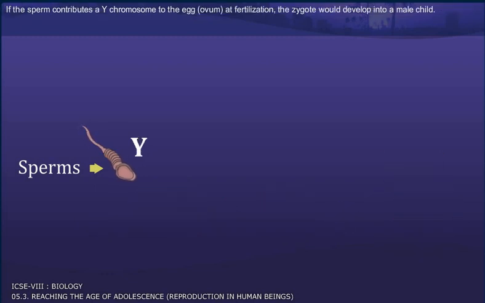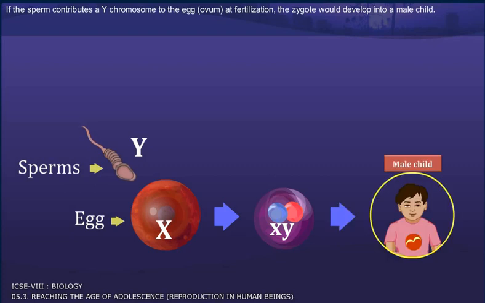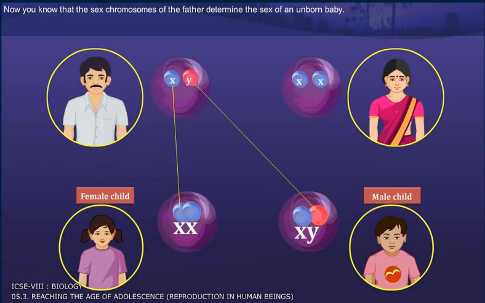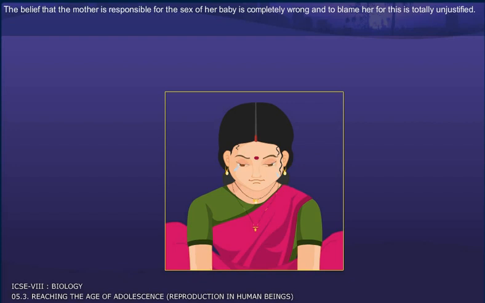If the sperm contributes a Y chromosome to the egg at fertilization, the zygote would develop into a male child. Now you know that the sex chromosomes of the father determine the sex of an unborn baby. The belief that the mother is responsible for the sex of her baby is completely wrong, and to blame her for this is totally unjustified.